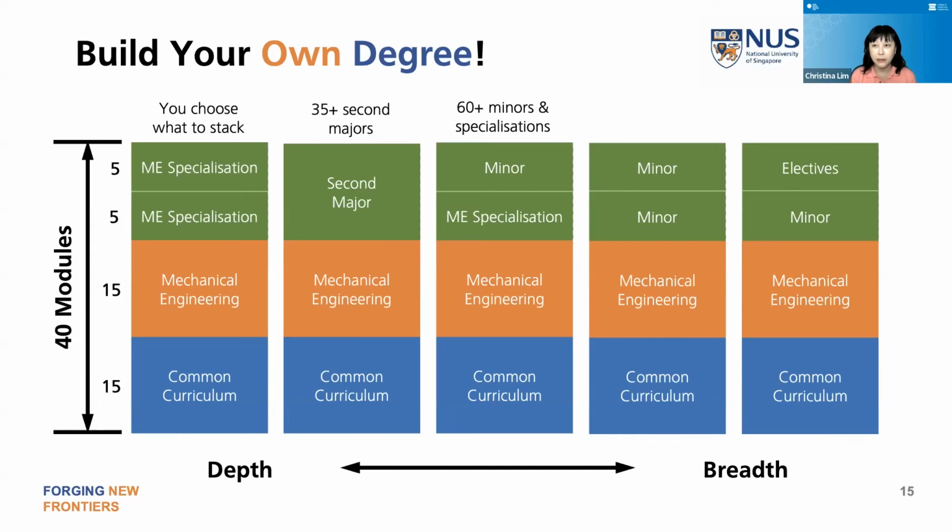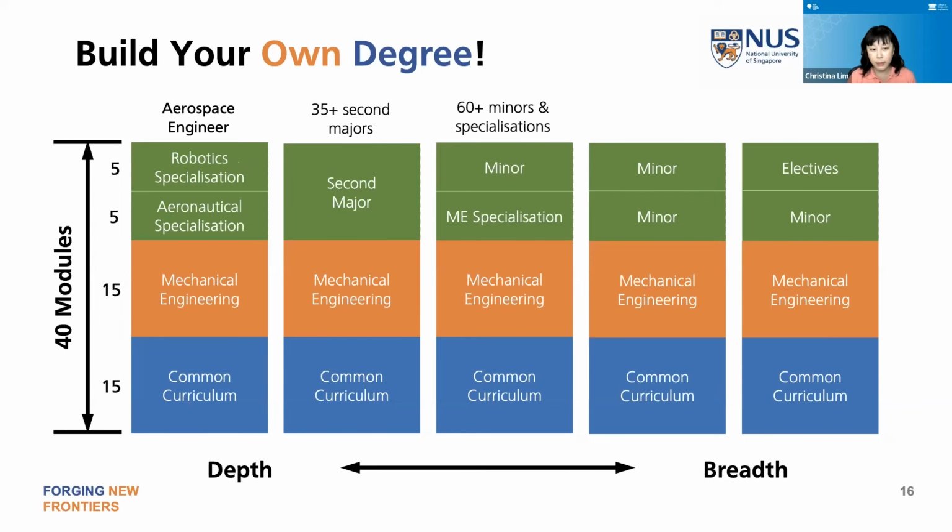Okay, so a second major can be a related discipline such as innovation and design, or it can be outside of that. So of course the major requires more modules because you're kind of majoring in it, but not as much as your primary major, while specializations and minors are a bit more free and easy.